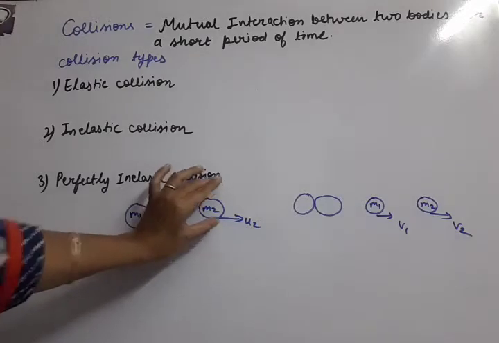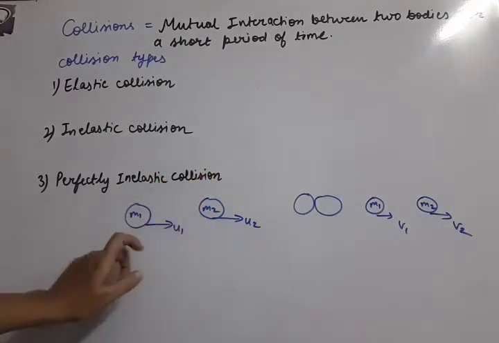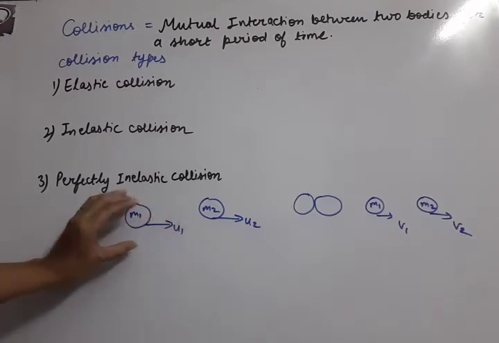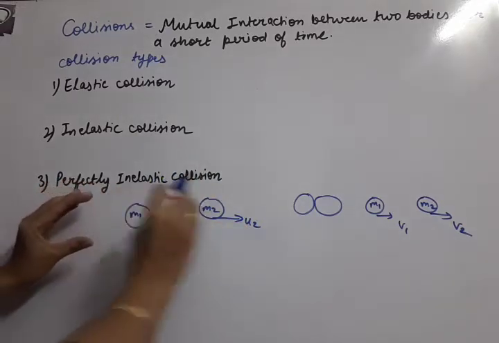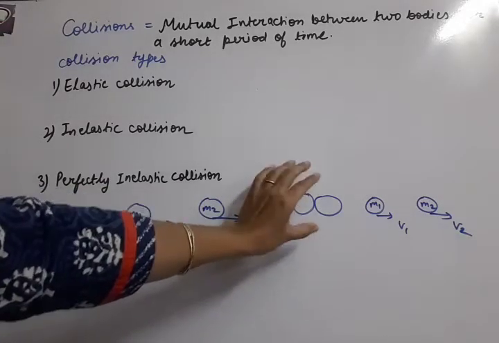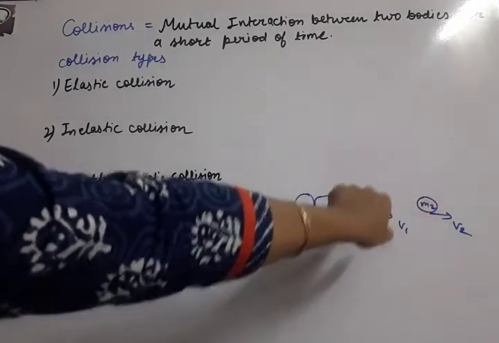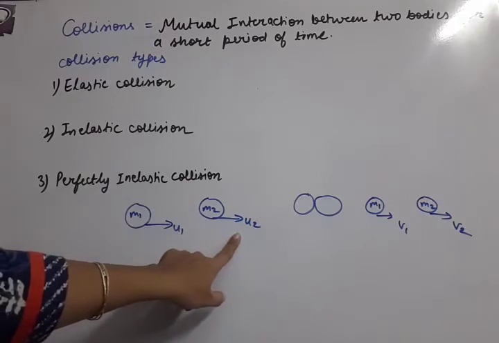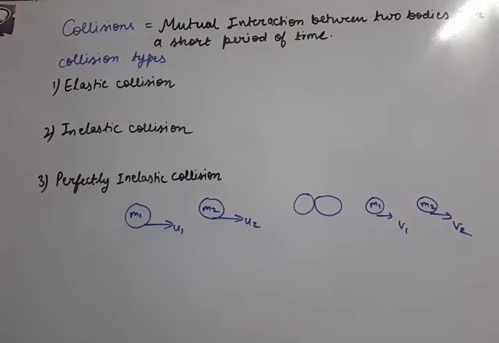Suppose there are two bodies. These may be two balls which are on the table and they are moving. Suppose their initial velocities are u1 and u2. Now if this ball is faster, and both the balls are moving in the same direction, then they will collide for a short period of time and after that they will get separated. So after collision, this situation is there. Before collision, they may be having some initial velocities, but after collision, their velocities will change.